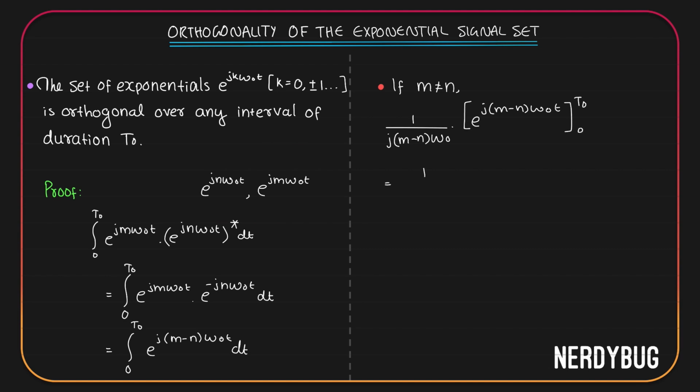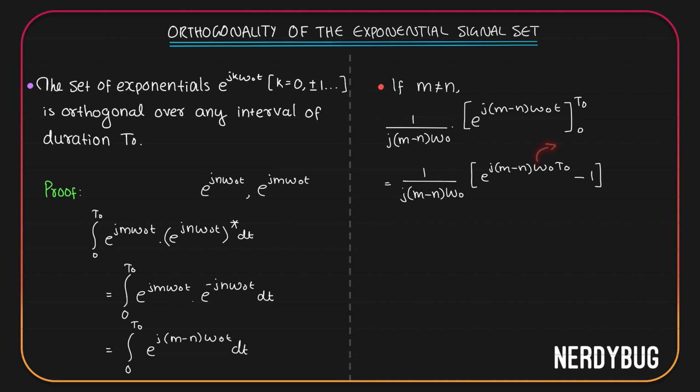Now this becomes 1 by j into m minus n omega naught. If you give the upper limit, this becomes e raised to j into m minus n omega naught t naught minus, if you give the lower limit, it is just e raised to 0, which is 1.